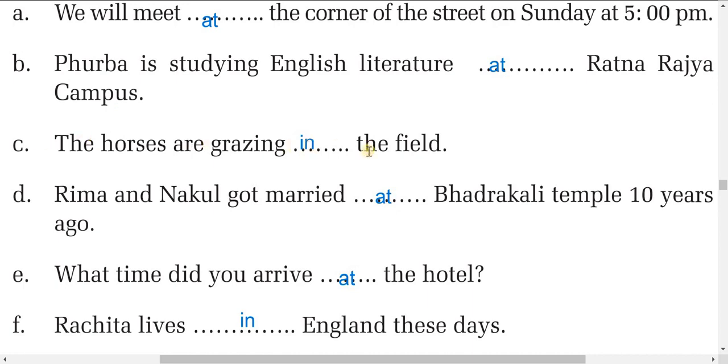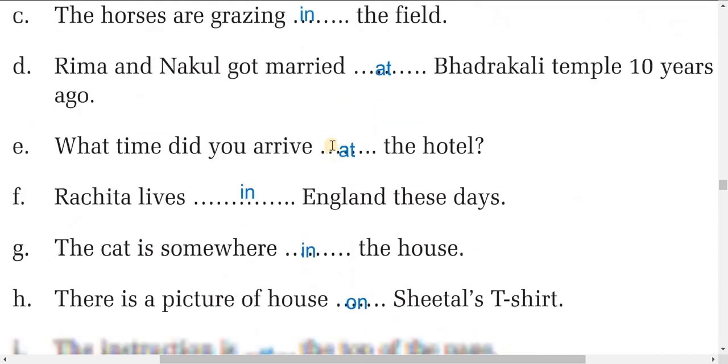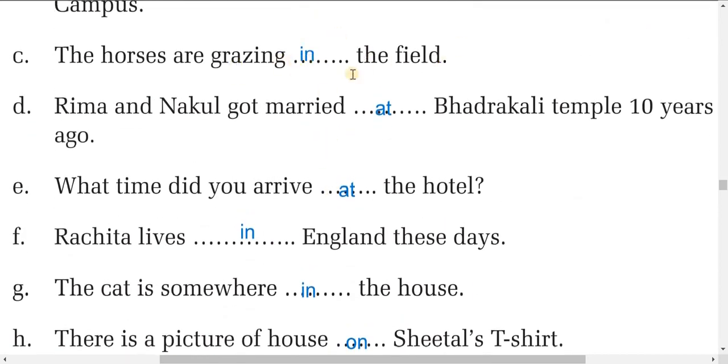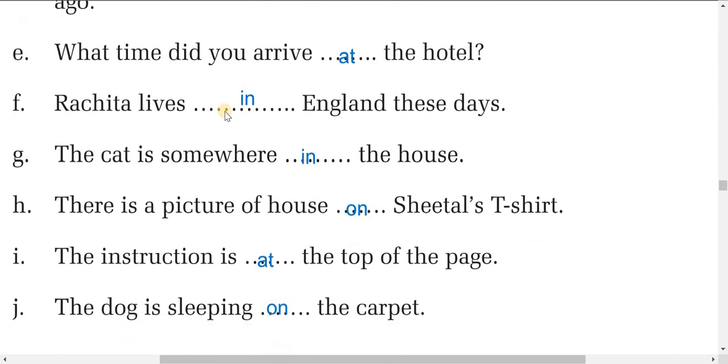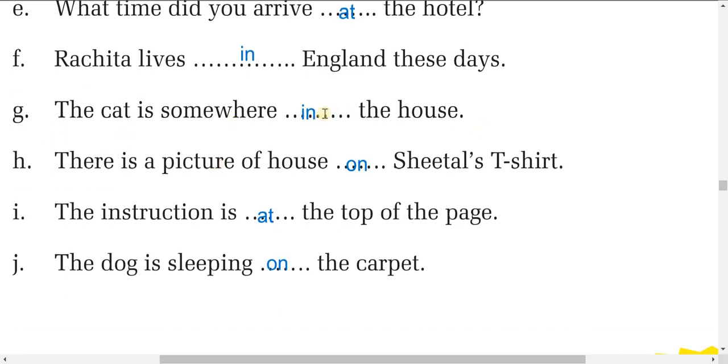The horses are grazing in the field. Okay, this is field, in the field, so we have to use in. Now, Rima and Nakul got married at Bhadrakali temple 10 years ago. And what time did you arrive at the hotel? At the hotel. Rachita lives in England these days. The cat is somewhere in the house. This is in the house. And that is a picture of a house on Sital's t-shirt.